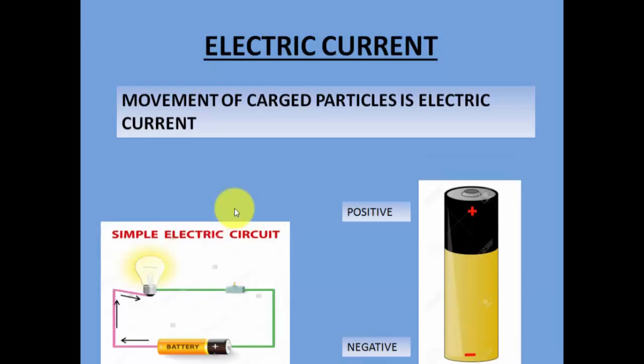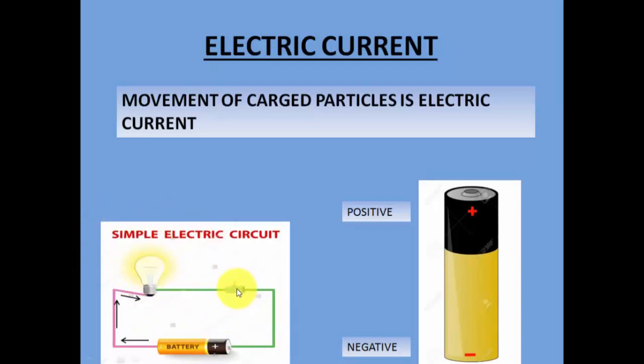Now see, what I have done is, this is a simple battery with the positive and the negative end. I have connected this battery like this. This is a positive end and this is a negative end. And if I have a bulb, I connect this bulb here and I have the simple switch here. So this becomes a simple circuit. We will talk about this kind of circuit in later videos also. But this is how you make a simple circuit.